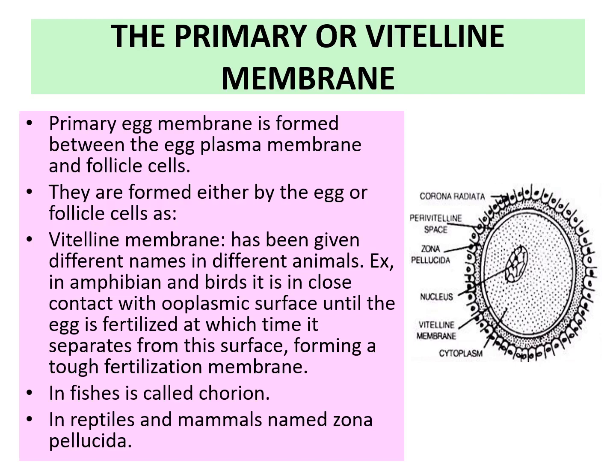For example, in amphibians and birds, it is in close contact with the ooplasmic surface until the egg is fertilized, at which time it separates from the surface, forming a tough fertilization membrane. In fishes, it is called chorion. In reptiles and mammals, it is known as zona pellucida.